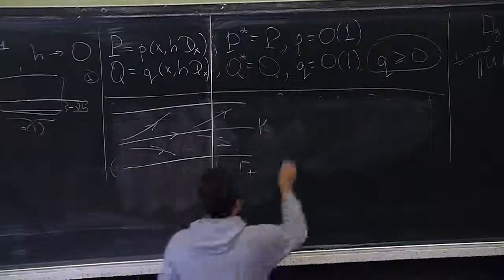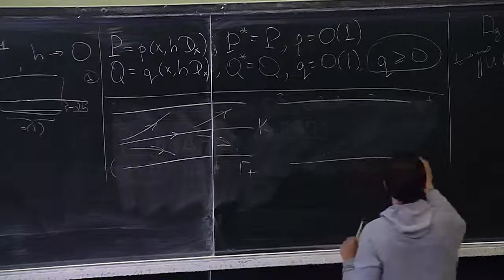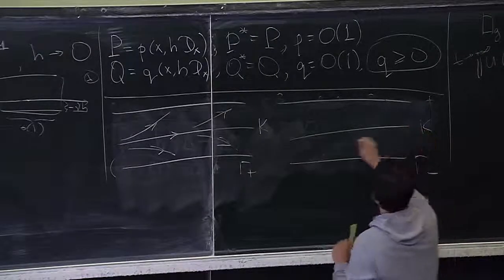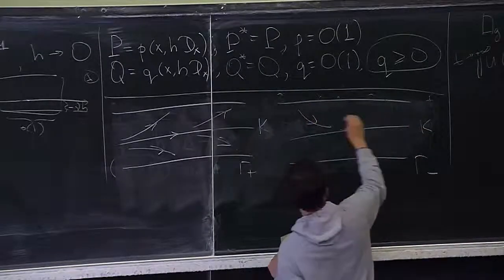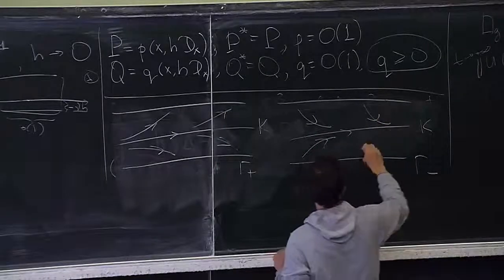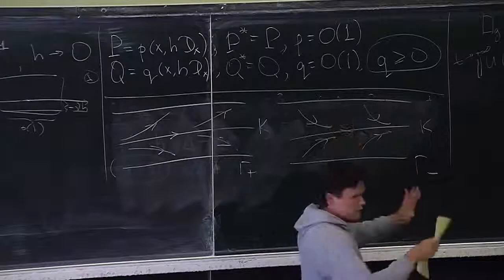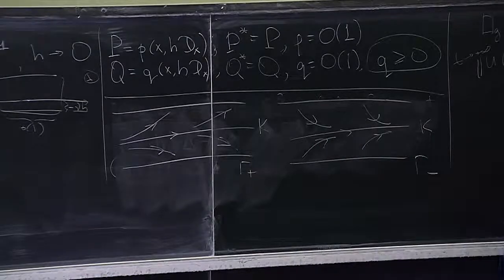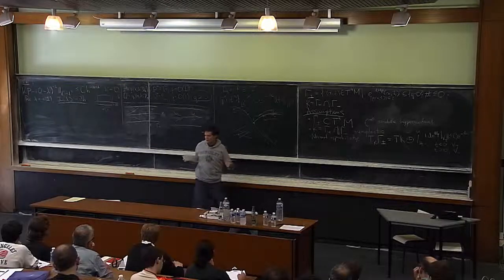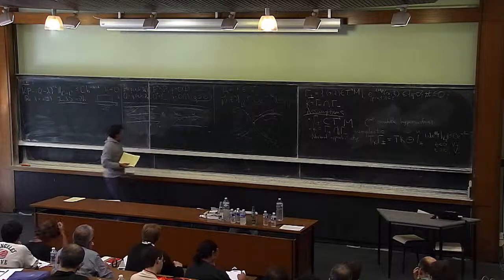Now on gamma minus, you would see the opposite situation, like this. What I draw here as a 2D thing are these lines. I drew my K as a point, but of course K is a codimension 1 submanifold, so it has a lot of dimensions.